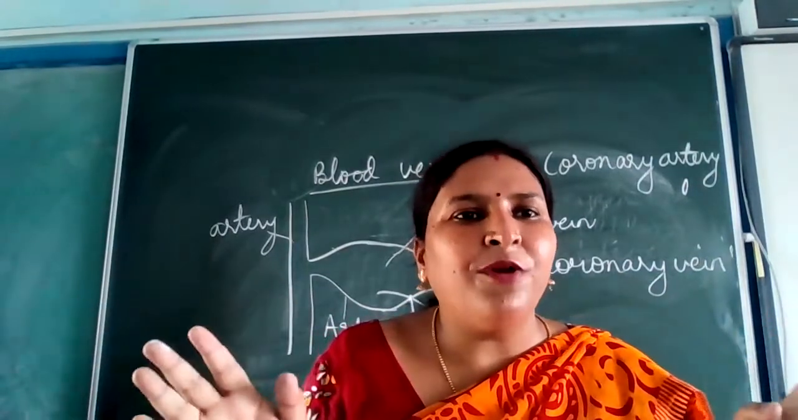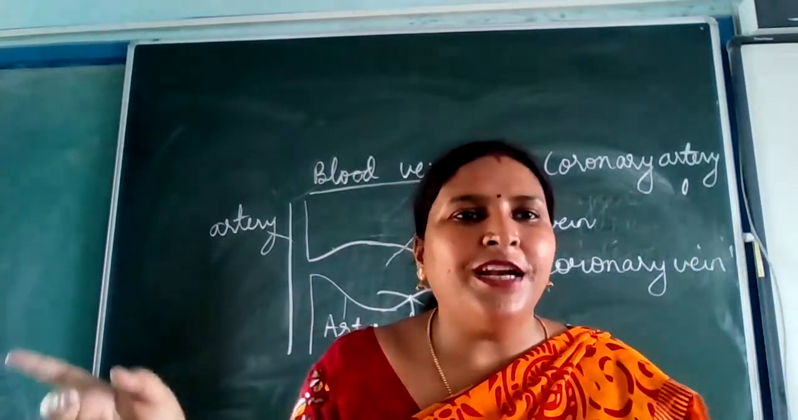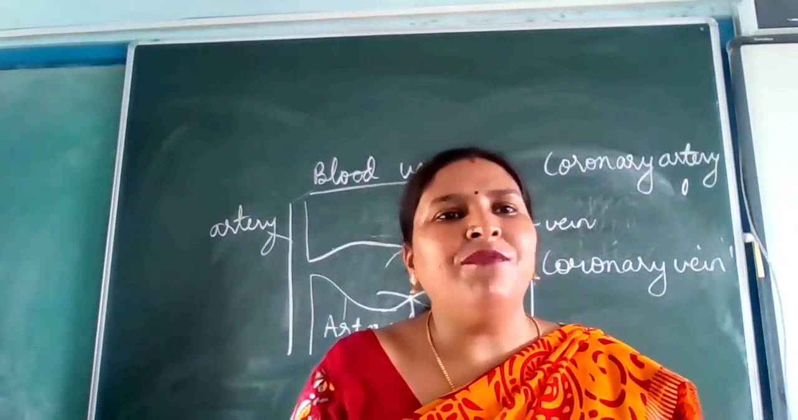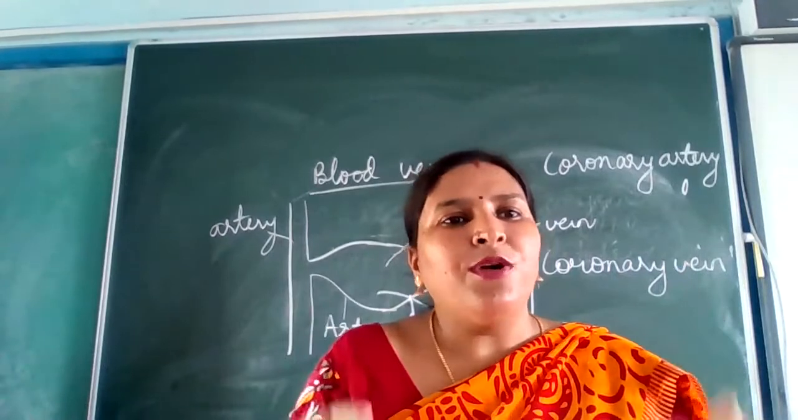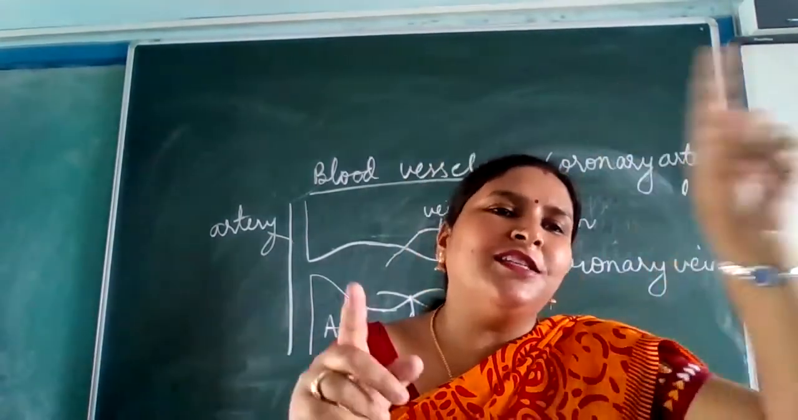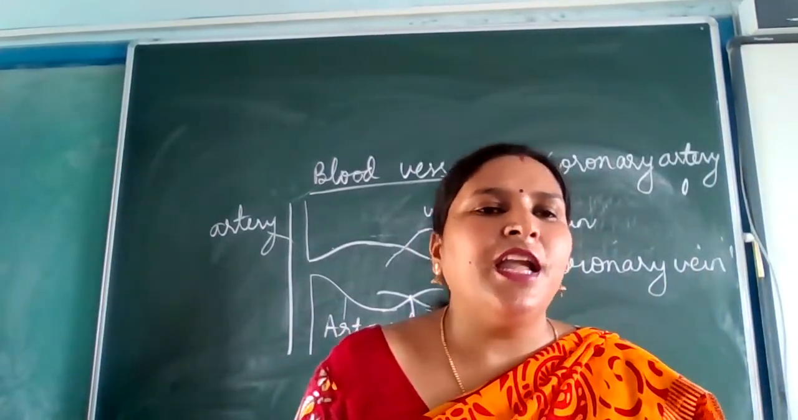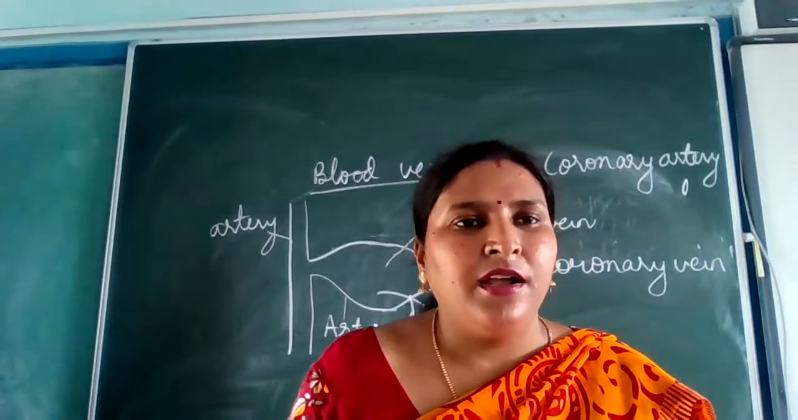As you have studied about rivers, one main river is there, and then tributaries and distributaries are there. Same thing for the blood vessels also. Aorta is the largest artery. It will divide and divide. So as it is the arteries which are bringing the blood to the heart, they are named as coronary artery.